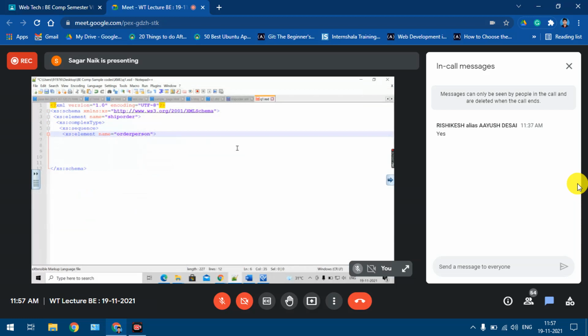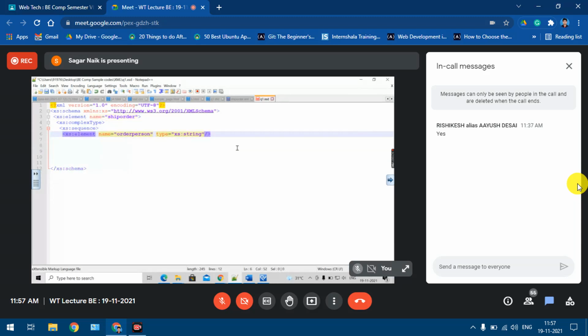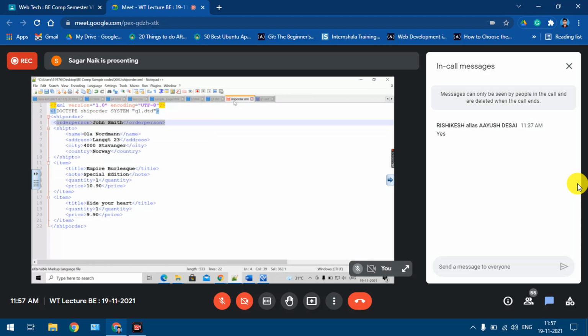Since it is a simple element, I can directly specify my data type. We'll take it as xs:string. I'll close the element here. Otherwise you can close it separately with xs:element, which is also fine. But for simple elements, usually we provide the closing tag here only. Understood? So the first child element is defined.